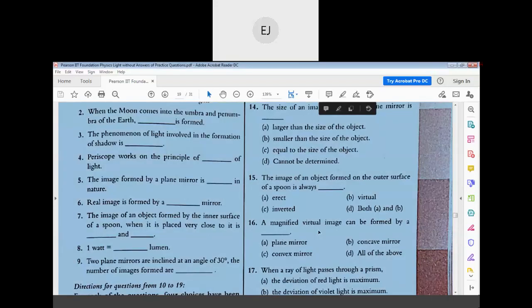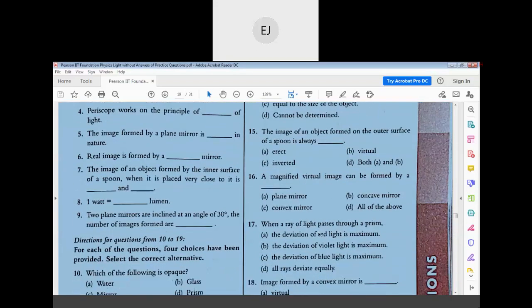The next, a magnified virtual image can be formed by a dash. Plane, convex, concave, all of the above. It should be concave. When the object is very close to the pole, in between focus and pole, if you keep it, then you will get a virtual and magnified image. Okay, it's only option B.